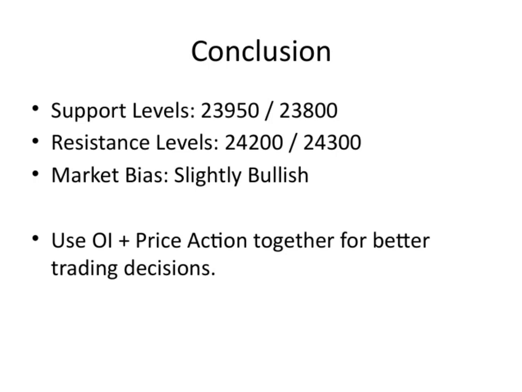All right, let's look at the support and resistance levels to give us a clearer picture of the current market situation. The support levels are at 23,950 and 23,800. These are the price points where we might see buying interest strong enough to prevent the price from falling further. On the flip side, the resistance levels are at 24,200 and 24,300, which are the areas where selling pressure could cap any upward movement.